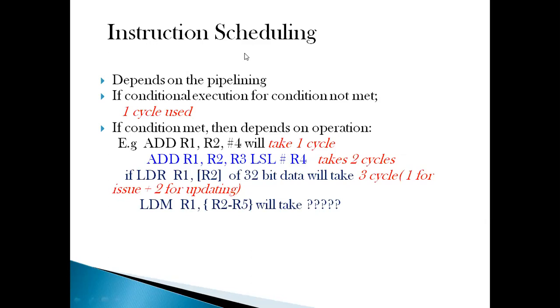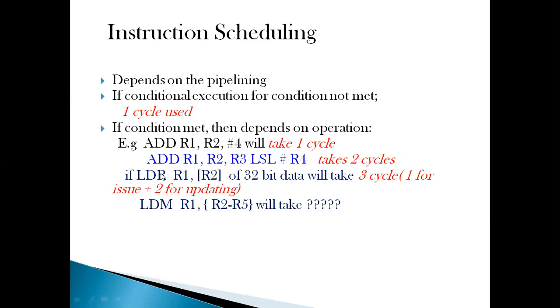If conditional execution is used, as we are using it in ARM, and the condition is not met, then it is using only one cycle. But if the condition is met, then how many cycles the instruction would take depends upon what is the operation following that condition. For example, if it is a simple add, subtract, or logical operation performed by the ALU, then it will take only one cycle, even if a shift operation is there,